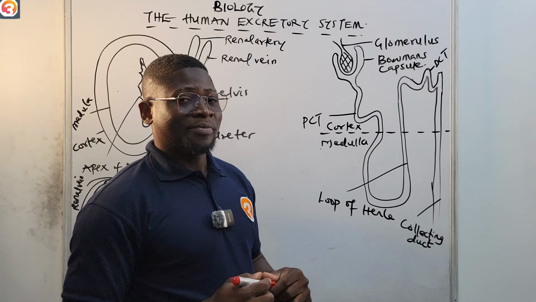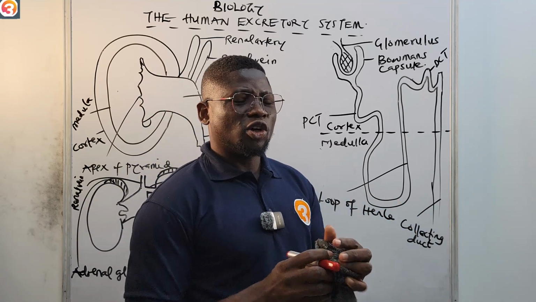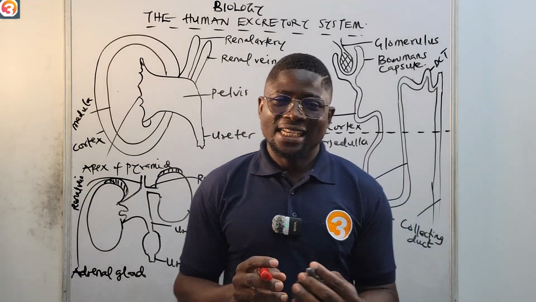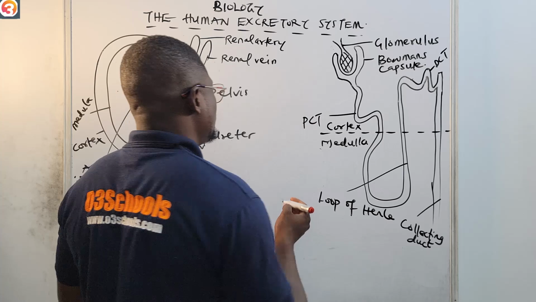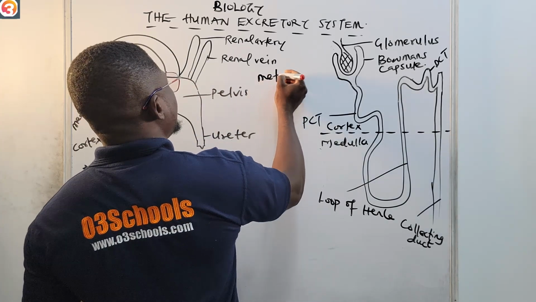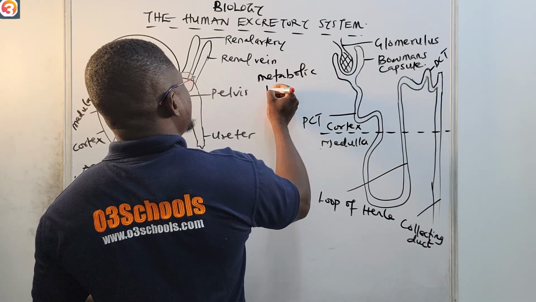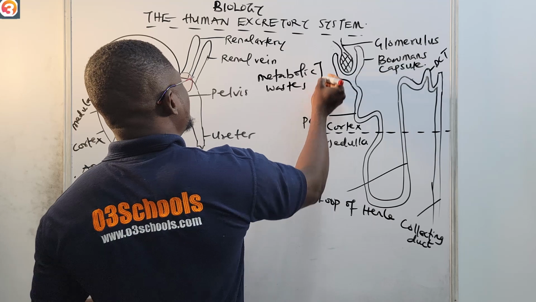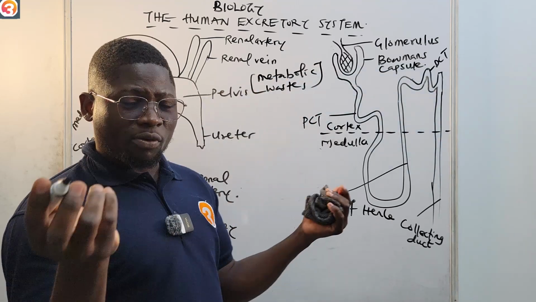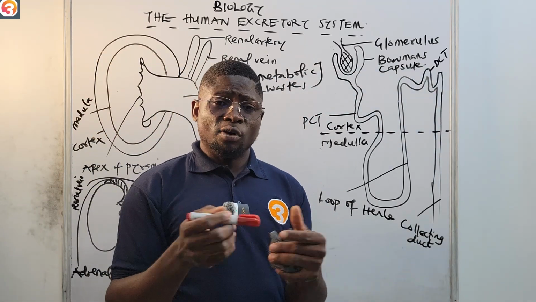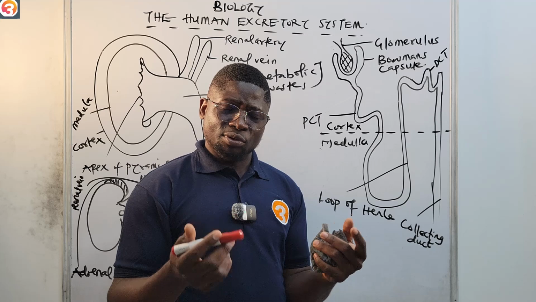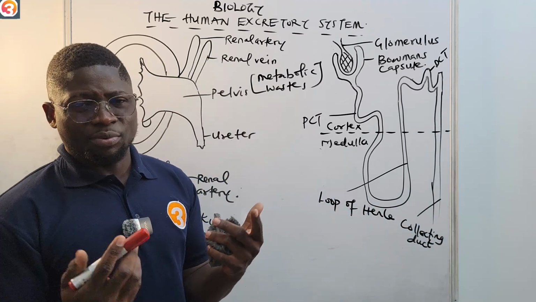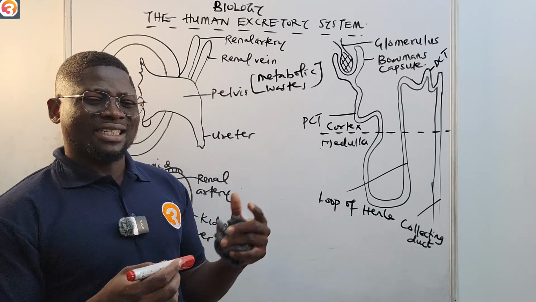Are you following? Okay. So now let us quickly talk about the metabolic wastes that are produced in our body. Number one, for example, we know carbon dioxide is one of the metabolic wastes that is produced in our body during respiration.